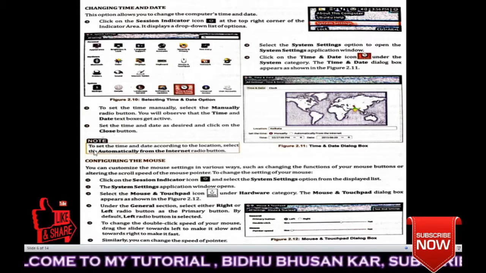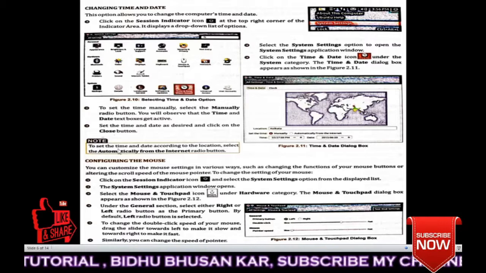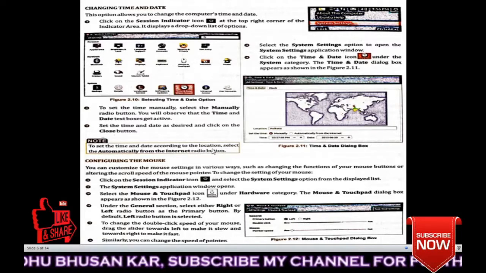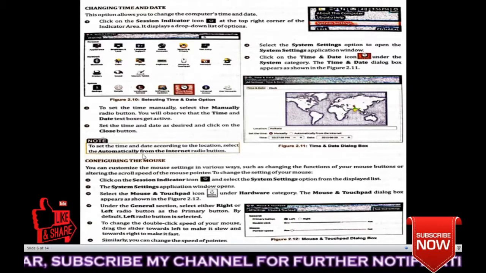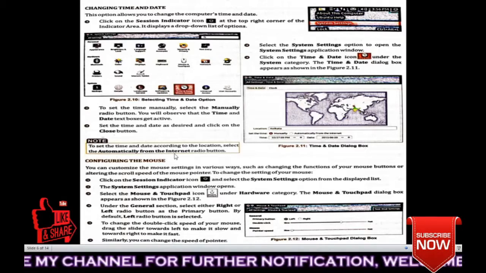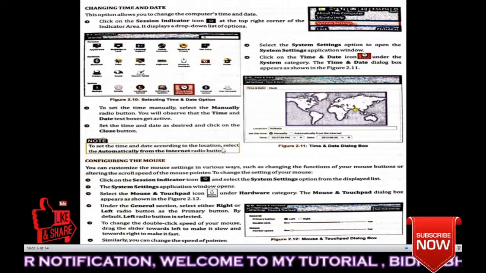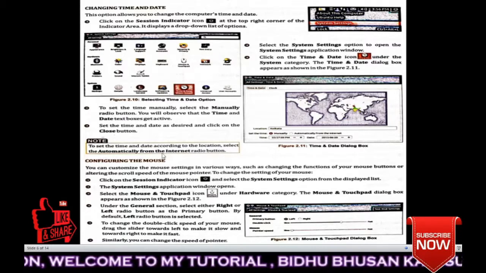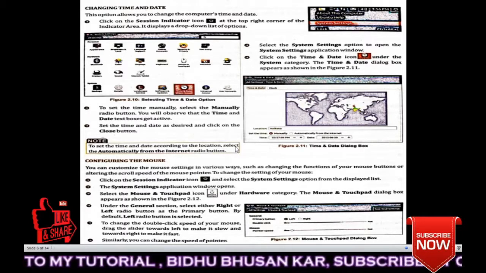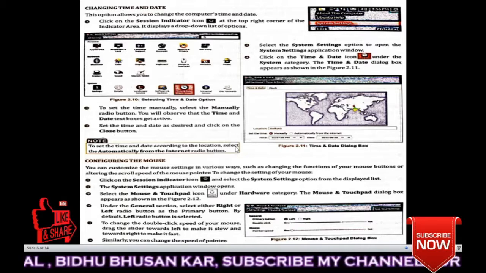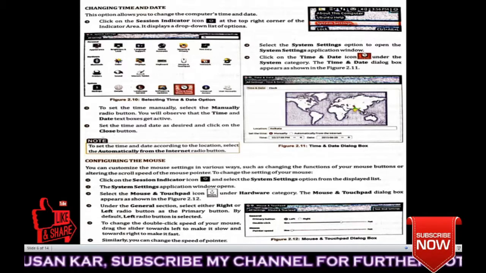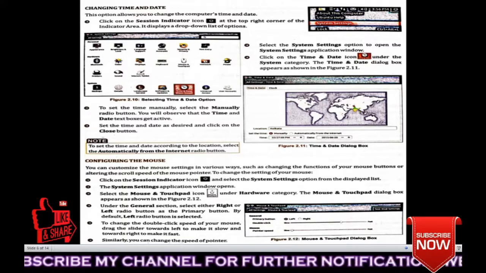Next, what is written in the notes? To set the time and date according to the location, select the Automatically from the Internet radio button. So these things I am talking about. If you set automatically from the internet, it will automatically select the date and time from the internet server. Understood? Nothing you have to do.